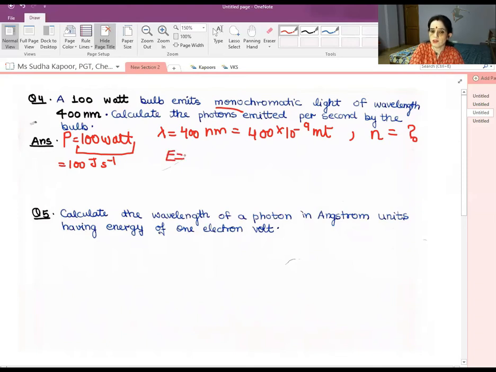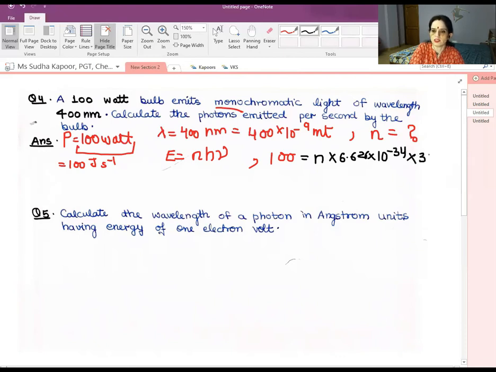Energy is equal to 100 joule, and we have to calculate N. So why not put the formula that we studied in the third point of Planck's theory, that E is equal to nh nu. So E is given as 100 here. And what about N? N we have to calculate. And we need h. The value of h is to be learned by you: 6.626 into 10 to the power minus 34.